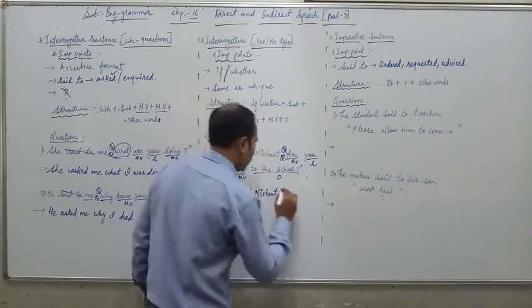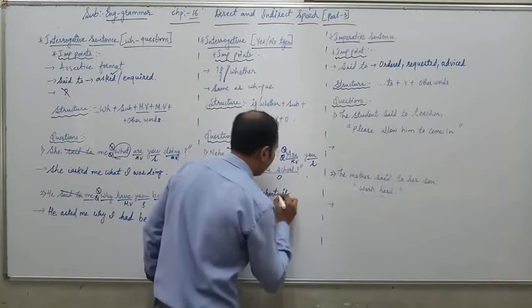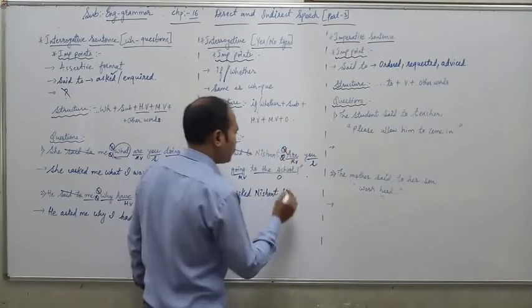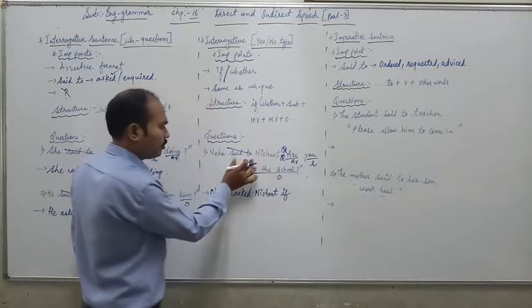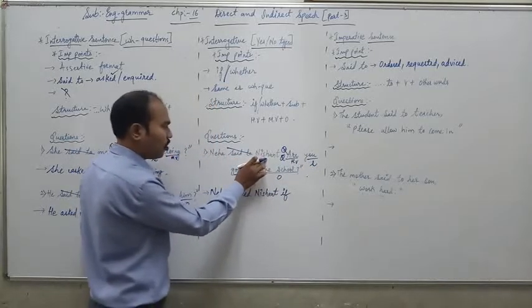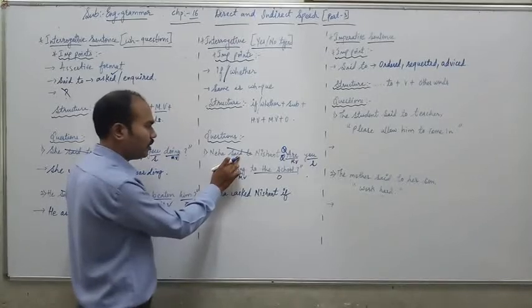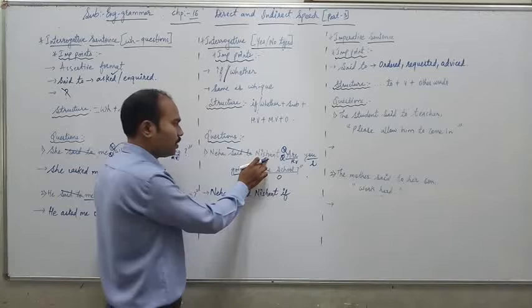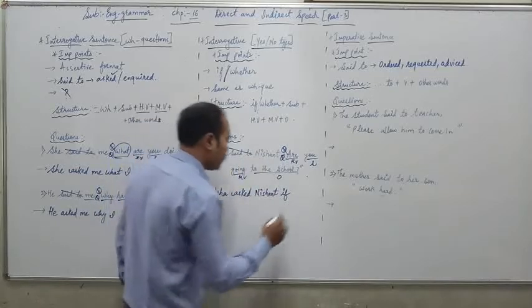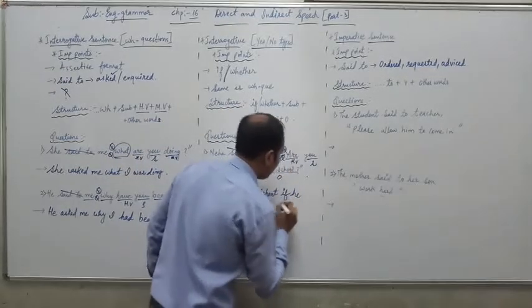Neha asked Nishant if, then the subject is you. The second person pronoun is changed according to the indirect object of the reporting verb. Nishant is a boy, so we can use the pronoun he here.